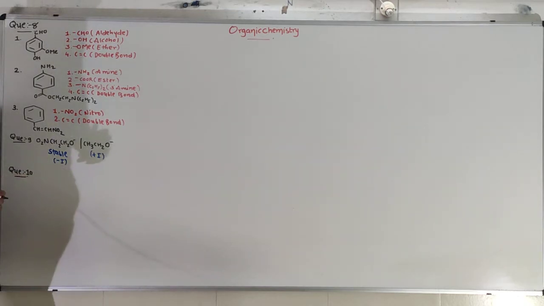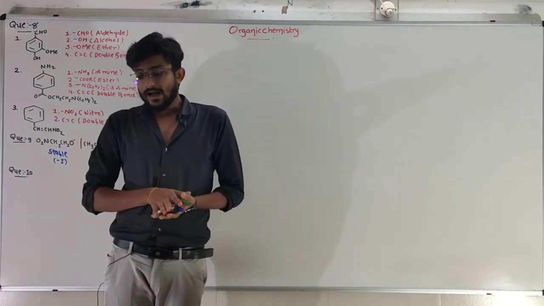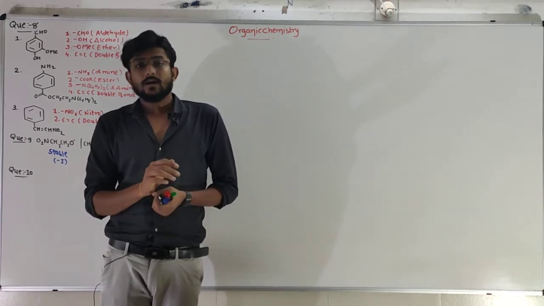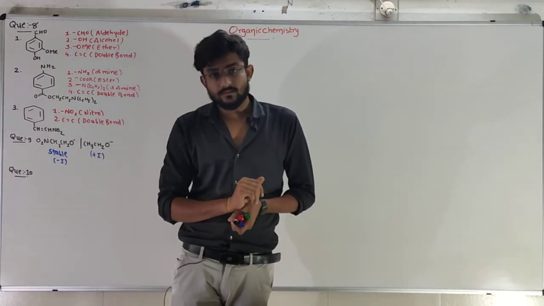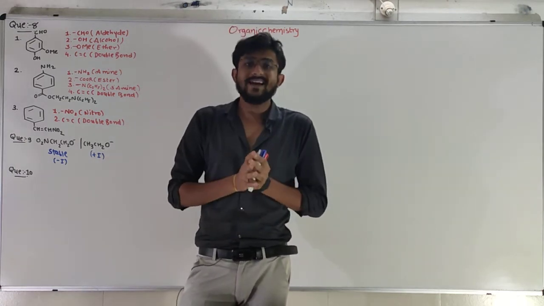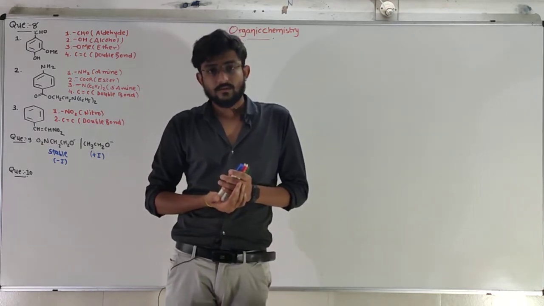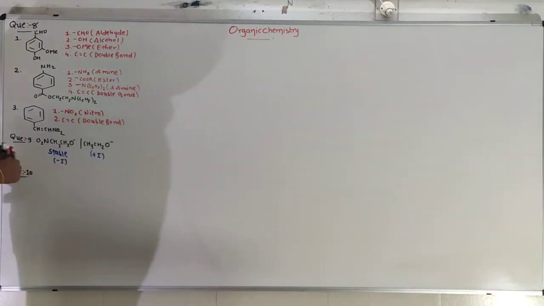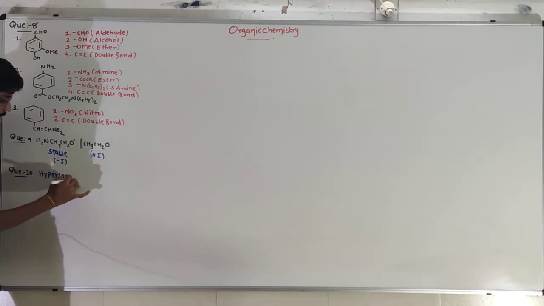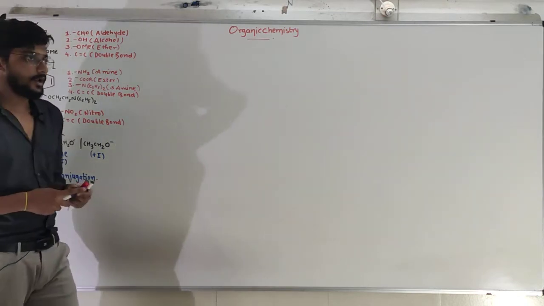What is question number 10? Why do alkyl groups attached to the pi system act as an electron donator? Explain. If anything is attached to the pi system, why are they going to act as an electron donating group? It is quite simple, because of hyperconjugation. Hyperconjugation, they act as an electron donating group.